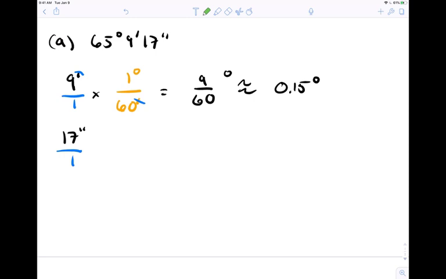Now we want to convert seconds to degrees. How are we going to convert these seconds to degrees? What you said is correct, but what's another way where we can go from seconds to degrees? How many seconds in a minute? 60 seconds is 1 minute, and then we go from minutes to degrees. How many minutes in a degree again? 60 minutes. Does this make sense, where you got your conversion from? Yes.